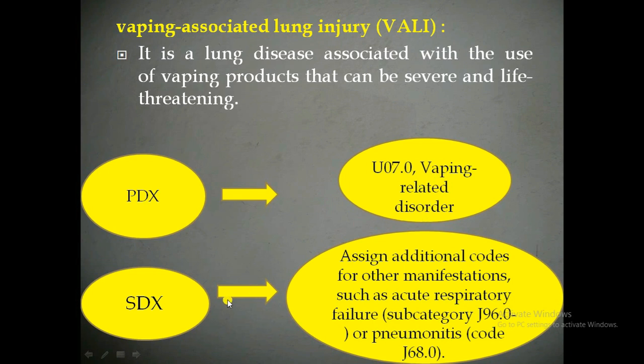Along with that we have to assign the associated manifestations like acute respiratory failure or pneumonitis. Whatever respiratory conditions are documented in the medical report, we have to assign those also along with the vaping related disorder.